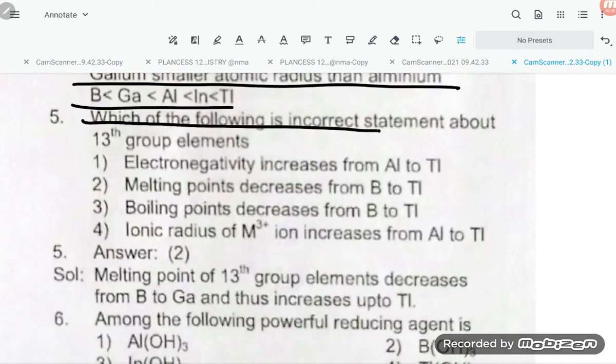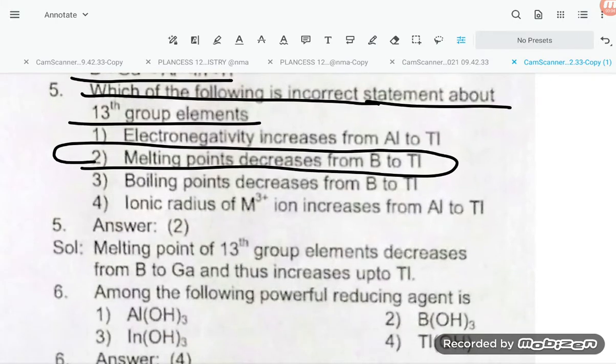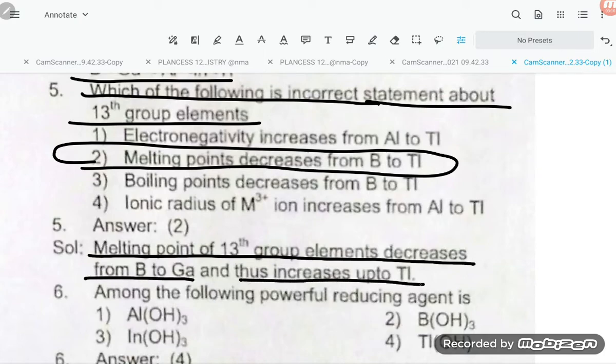Which of the following is an incorrect statement about group 13 elements? Melting point decreases from boron to thallium. This is wrong, student. The melting point of group 13 elements decreases from boron to gallium and then increases up to thallium. So keep that in mind, student.